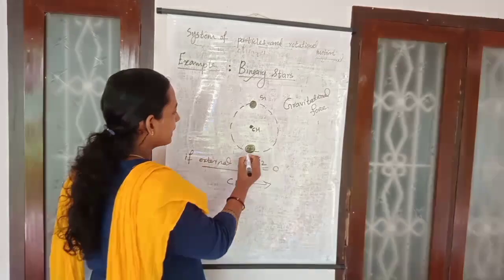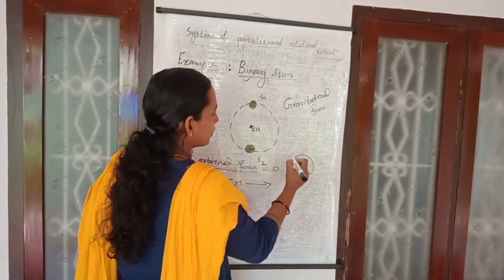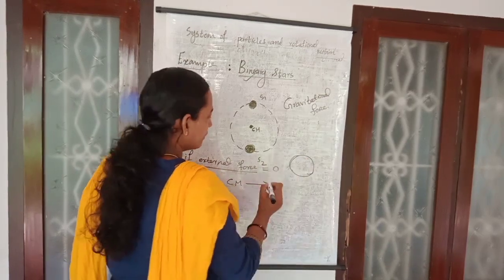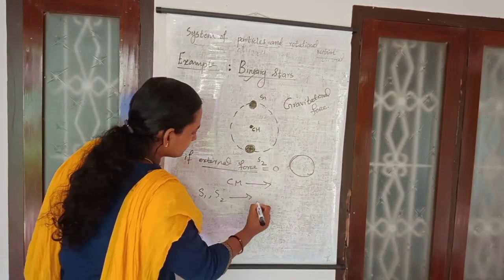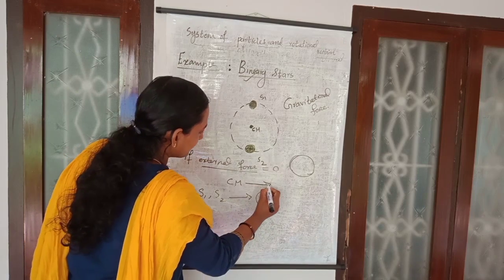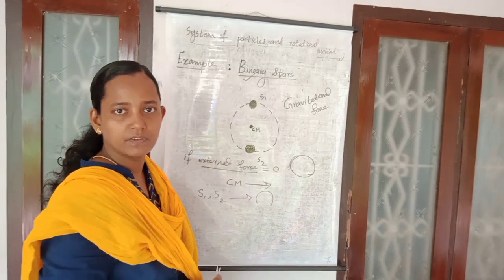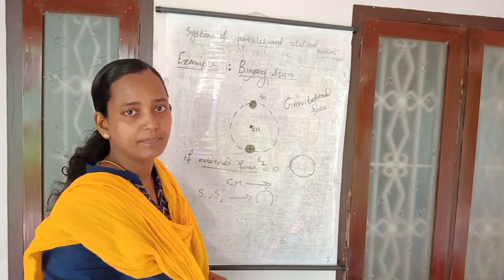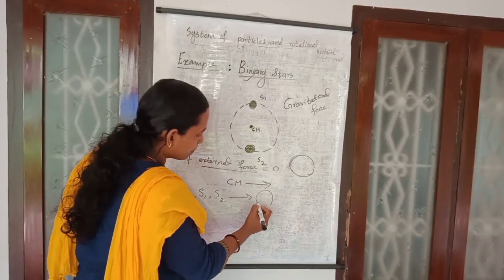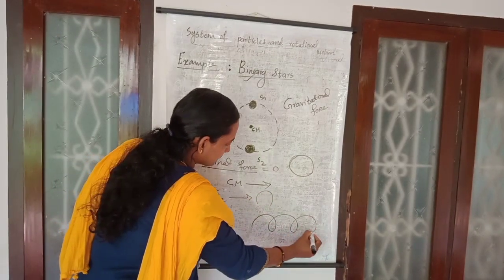And at the same time, these two stars are orbiting in which path? A circular path. Therefore, here the stars are following a circular path, and at the same time the center of mass is following a straight line path, if there is no other external force acting in that system. Then as a combination of these two motions, the path followed by the binary stars will come like this.